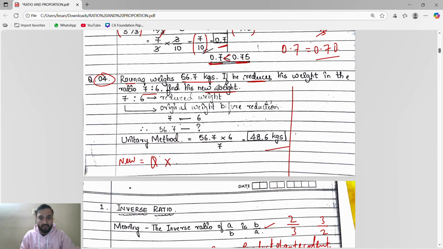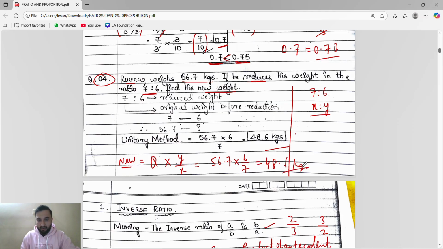So guys, the new weight or new quantity formula is the same: quantity into the inverse of the ratio. 7:6 is in the form of x is to y, so we have to do y by x. New quantity means whatever the given quantity, into the inverse of the ratio. The given quantity is 56.7, into the inverse of the ratio, 7:6 becomes 6/7. Now you multiply 56.7 into 6, and whatever you get, divide by 7.